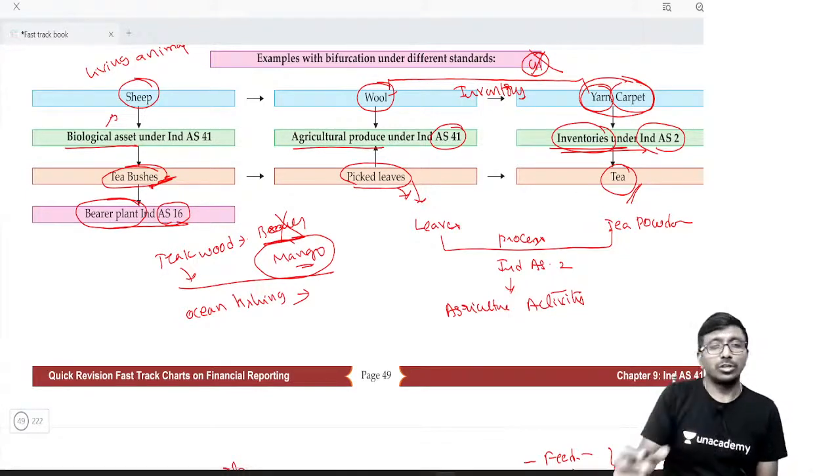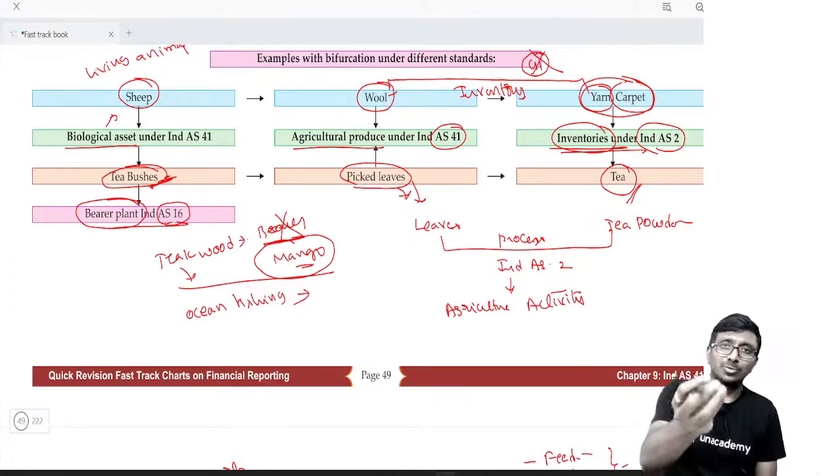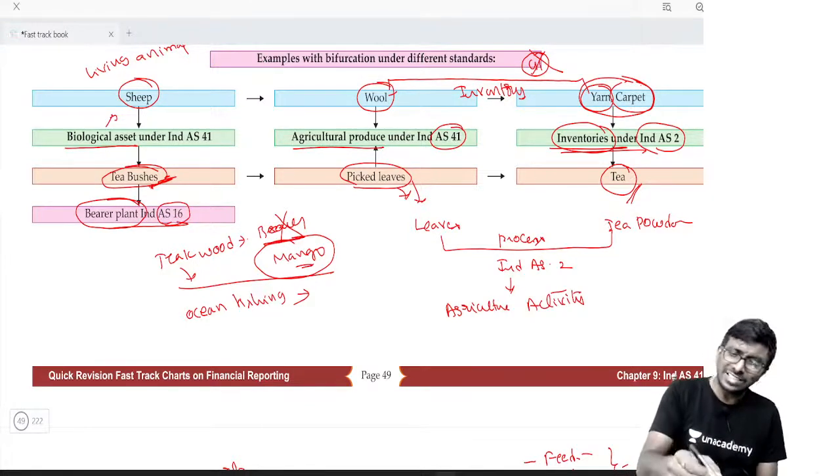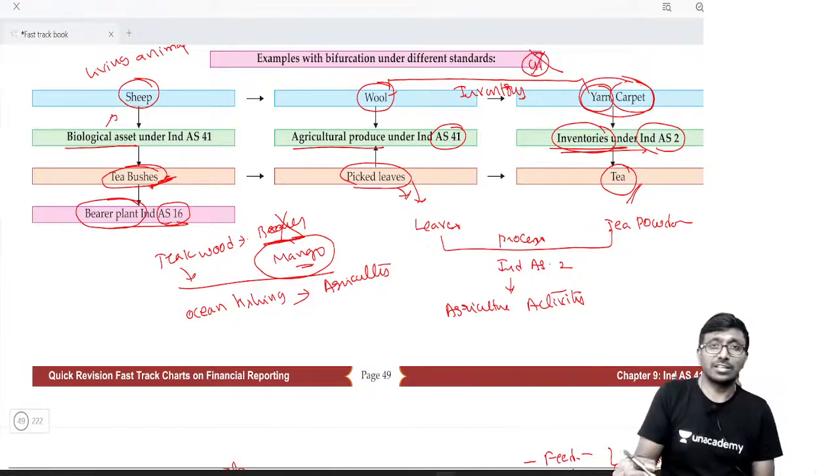We are fishing in an ocean. We are not going to feed or seed anything. We just go, catch fish, come out and sell it off. Is that called an agriculture activity, my dear?